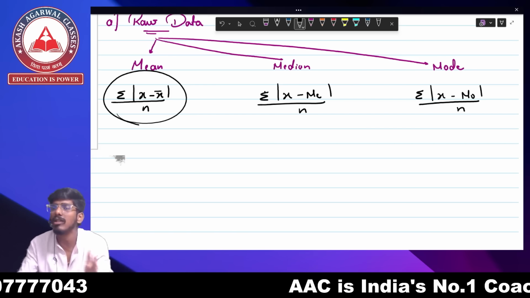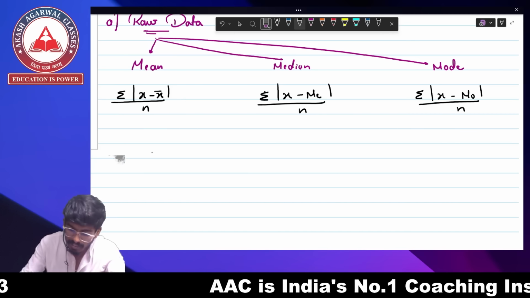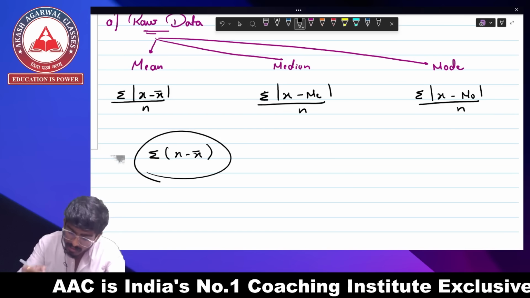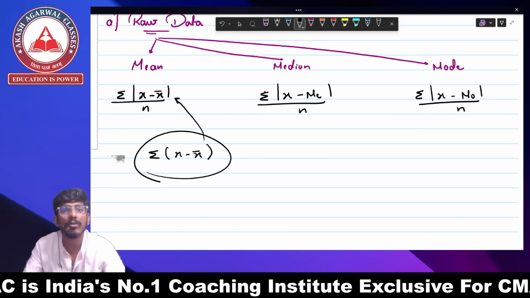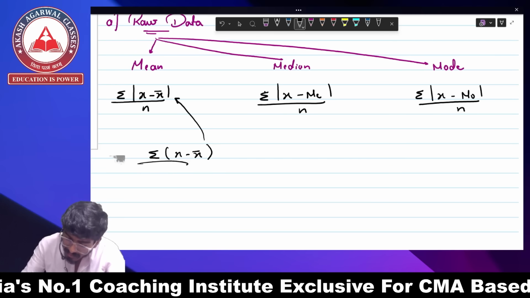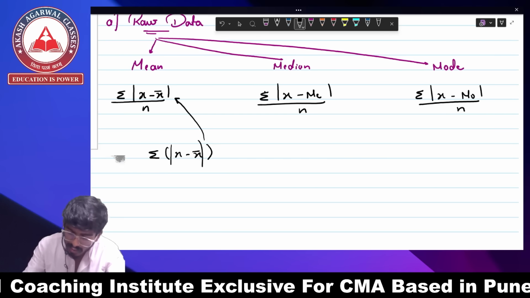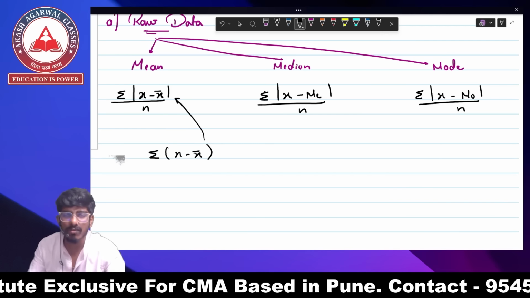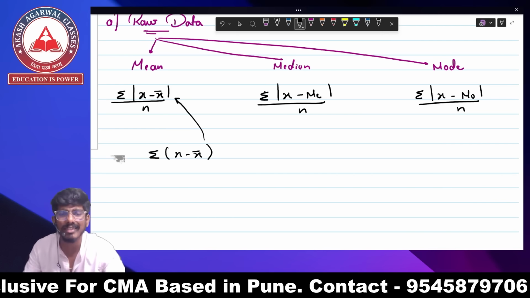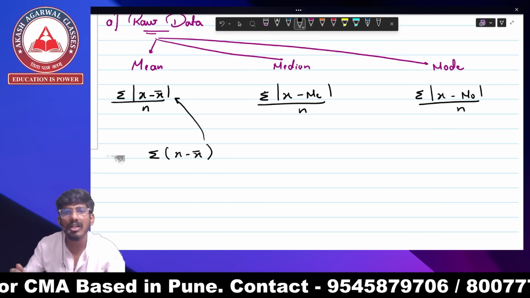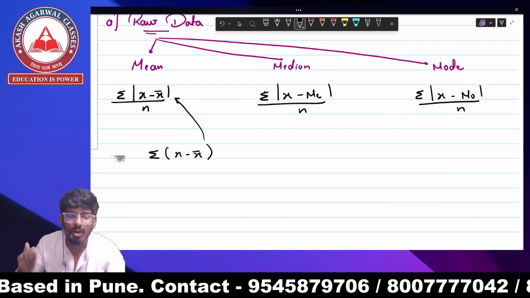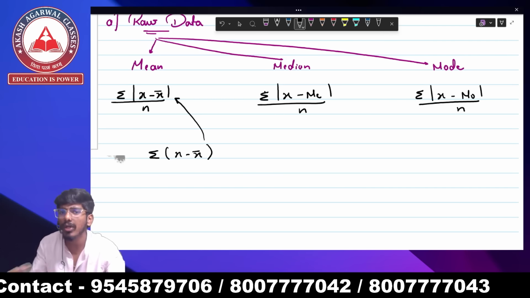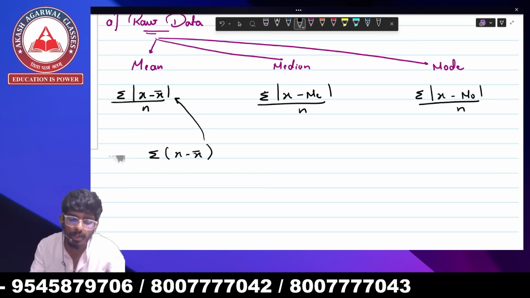So sir, what is the reason? When we find summation of x minus x bar, there is a difference between this and what I have written over here, because there is no mod sign over here. Over here, there is a mod sign. What the mod does, everyone is aware of, is it just removes your negative sign. And once the negative sign is removed, your answer is not going to be 0.